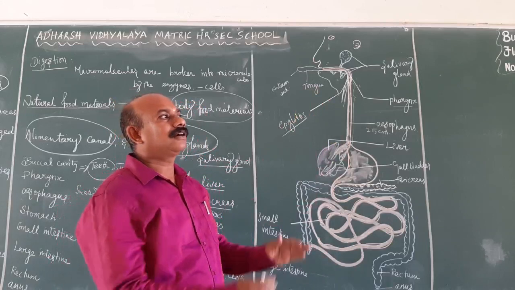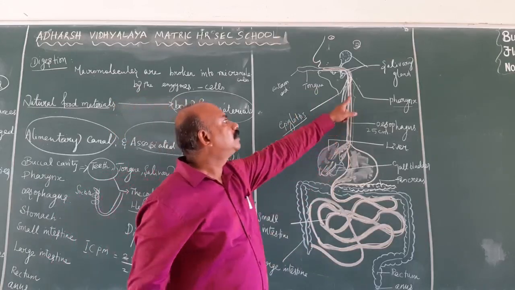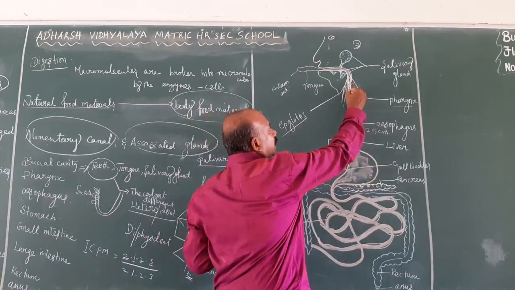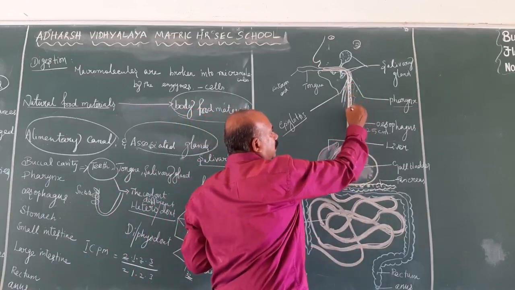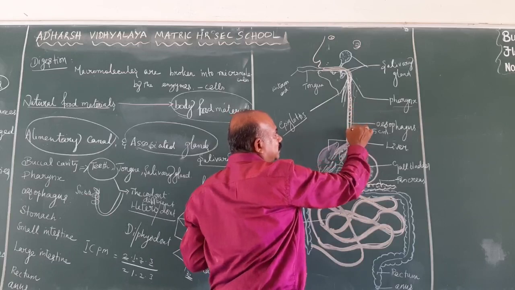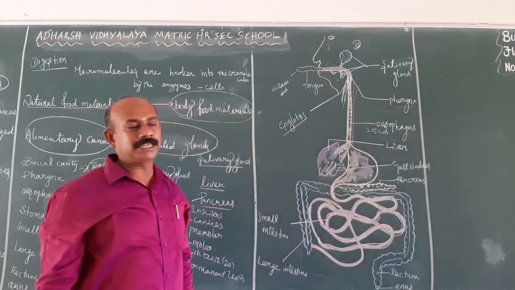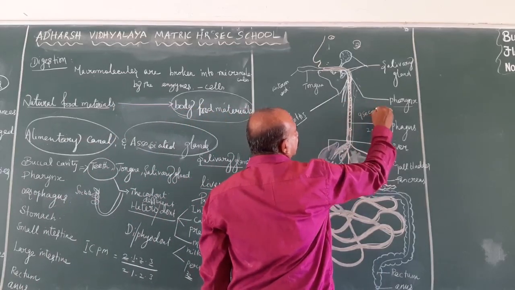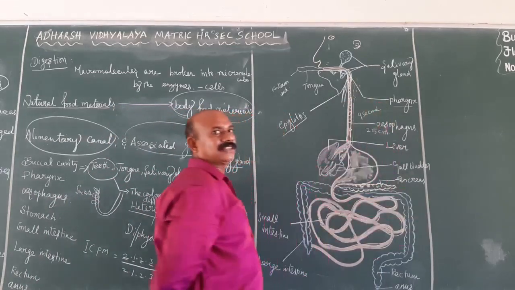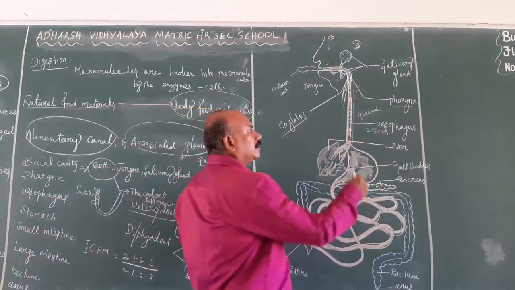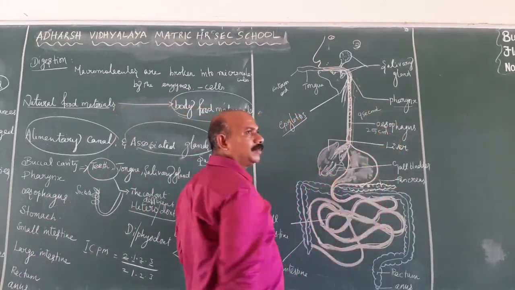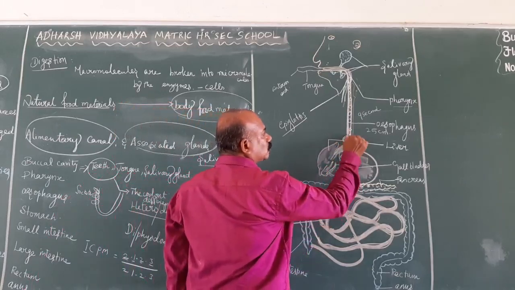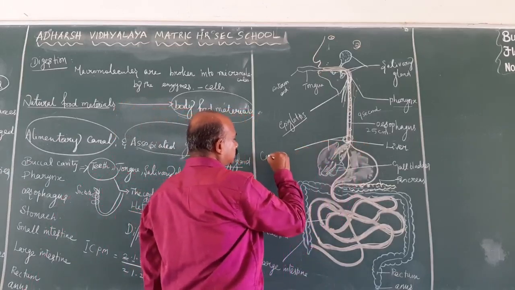The contraction and relaxation of the inner muscles of the esophagus lead the food material to go to the stomach step by step, which is known as peristaltic movement. It takes nearly 9 seconds for each peristaltic movement. Then the esophagus leads to the stomach through a sphincter muscle known as the cardiac sphincter muscle.